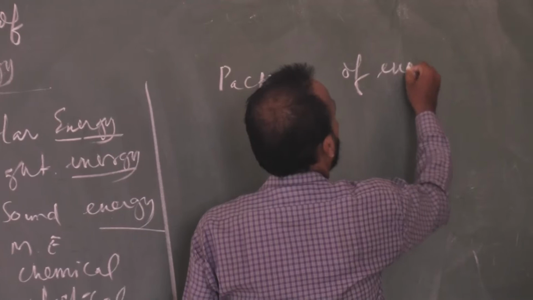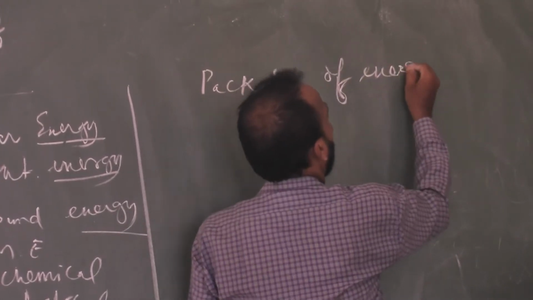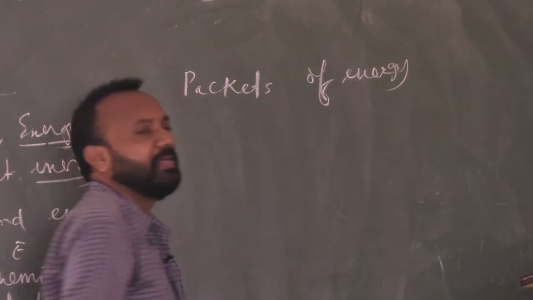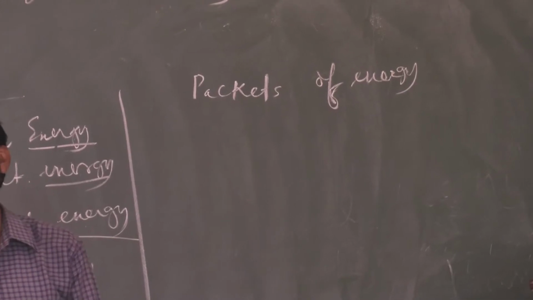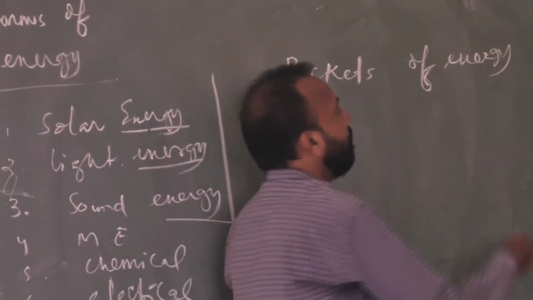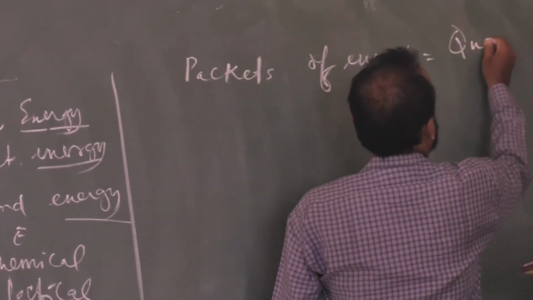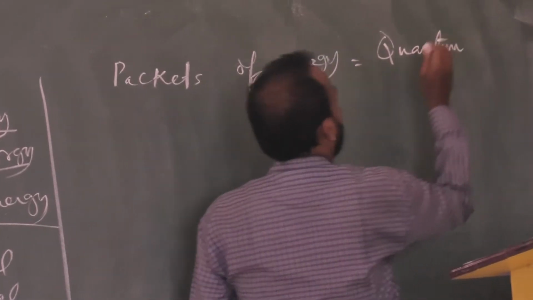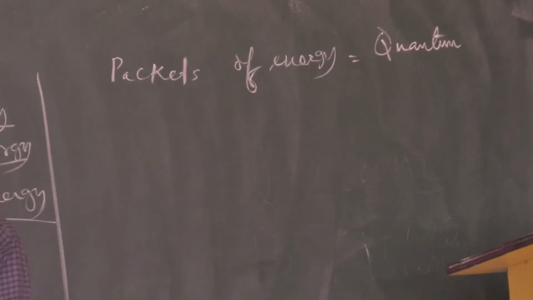I have already mentioned this, I think, in the previous class. So packets of energy are generally called what? They are called quanta. Packets of energy are called a quantum.